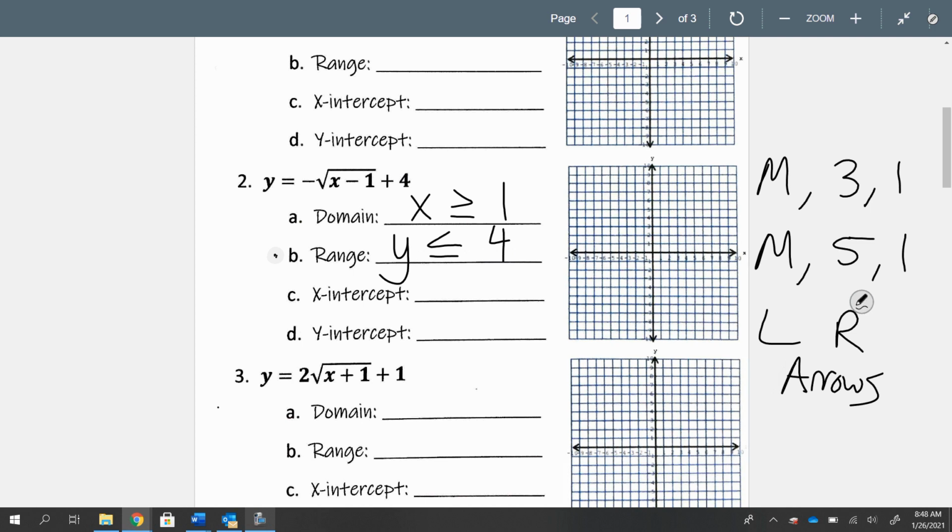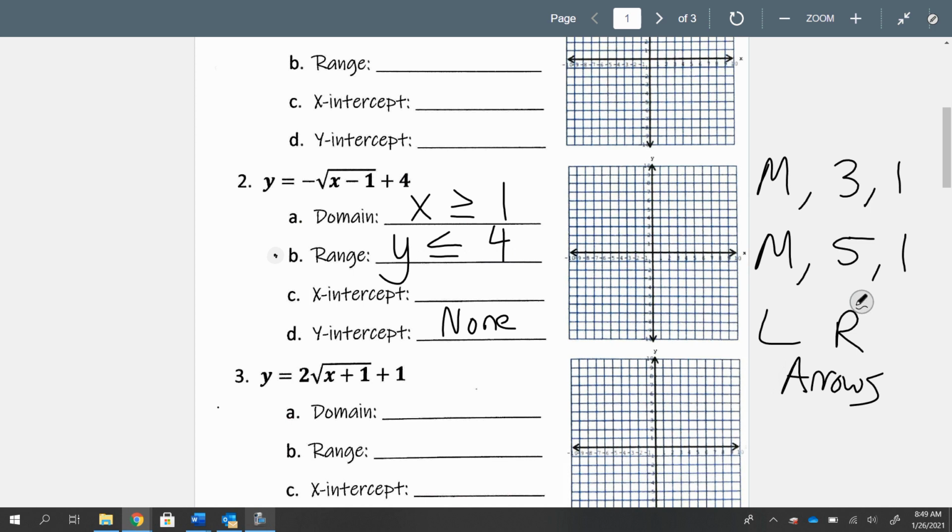Okay? This time, again, you're going to hit menu 5-1 to trace it. One thing you'll notice, is it ever going to cross the y-axis? No, it's not. So the answer to the y-intercept is none. I'm going to say it again. I'll say it every day. Do not write 0, 0 for the y-intercept. If it does not cross the y-axis, it is none. If you write 0, 0, that is a point. I'm going to think that you're saying it's going to pass here. It's not going to pass there.